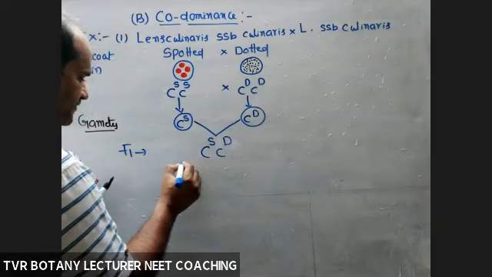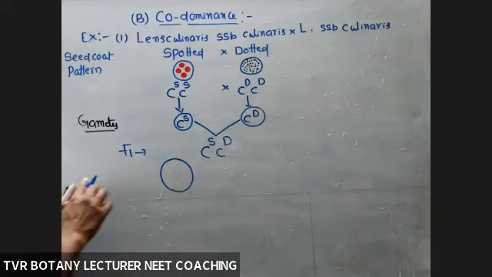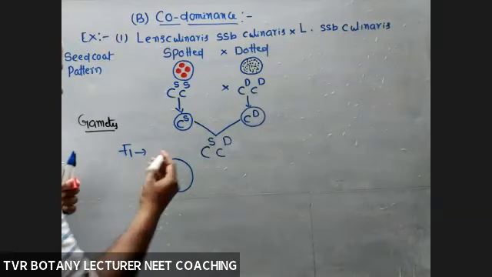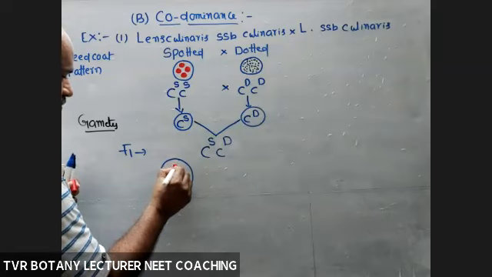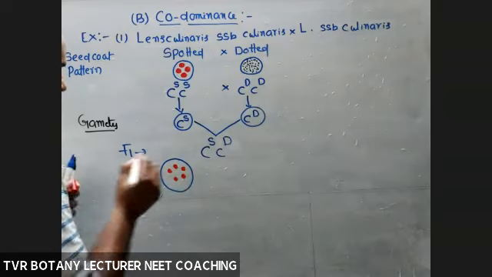Okay, so F1 has seeds with, for example, a certain number of spots, 1, 2, 3, very few compared with the earlier 4 or 5.